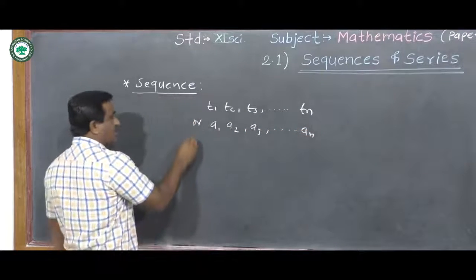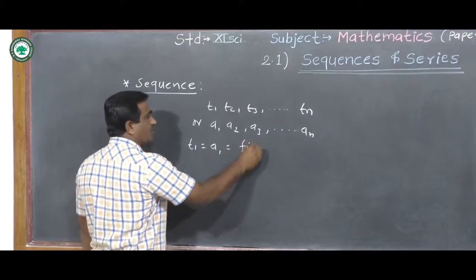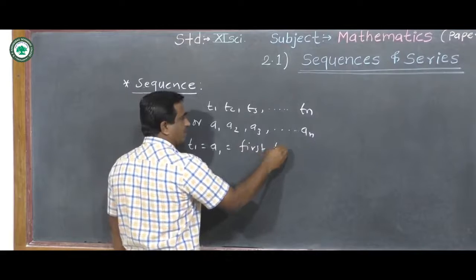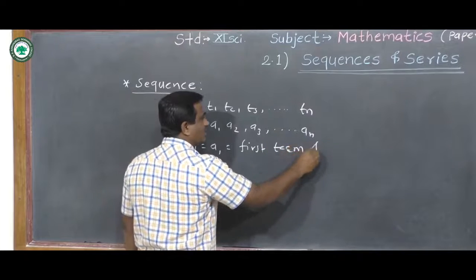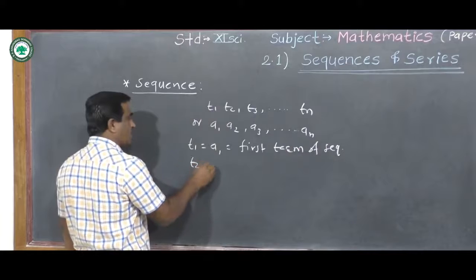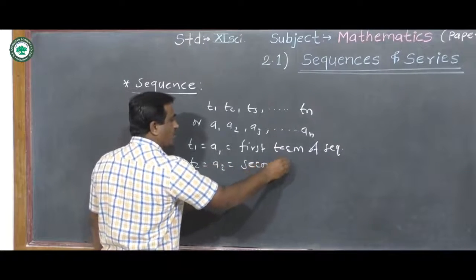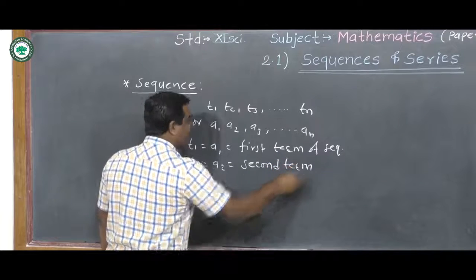Here T1 equal to A1 is the first term of the sequence. T2 equal to A2 is the second term of the sequence.